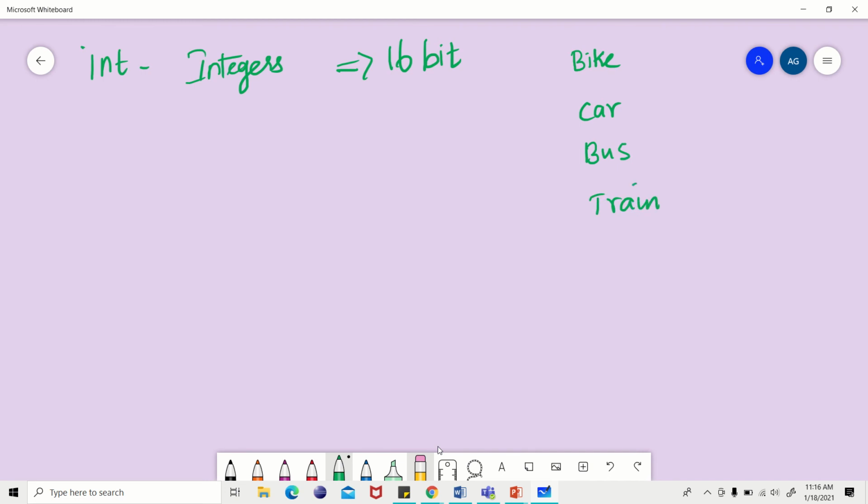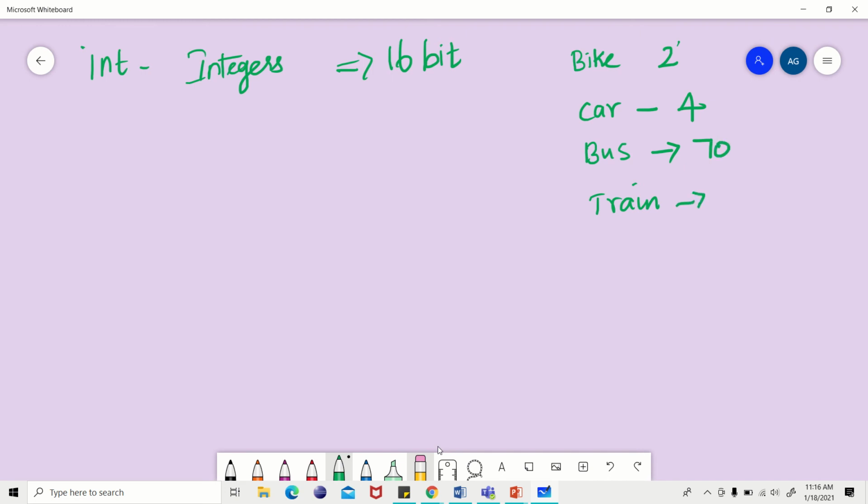In a bike, how many persons can travel? Only 2 persons. In a car, how many persons can travel? Maximum 4, or if it is a big car, it can be 8. I'll take it as a small car, 4. Bus, how many persons can travel? Depends on the bus capacity. I will just keep it as 70.